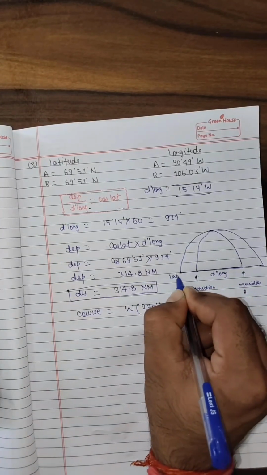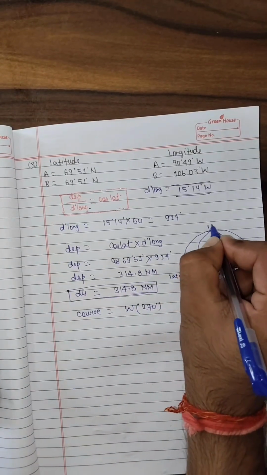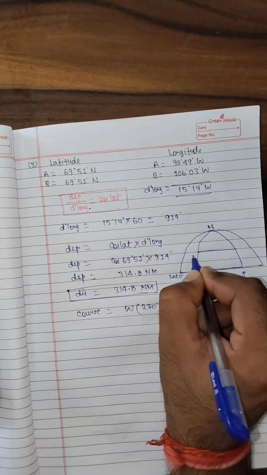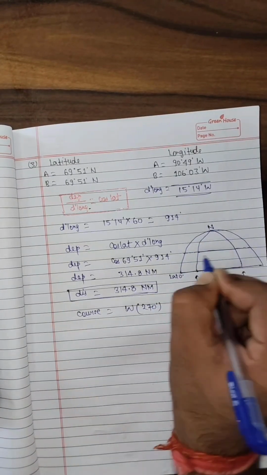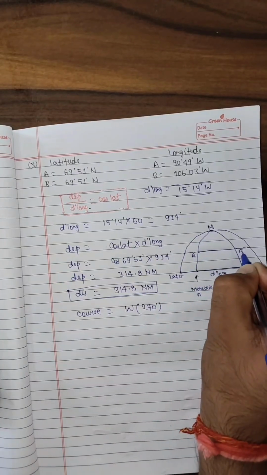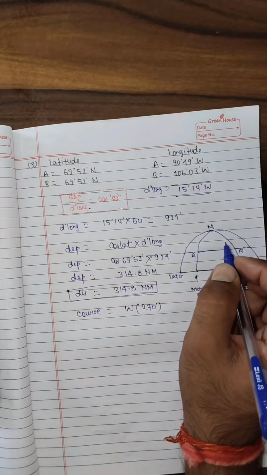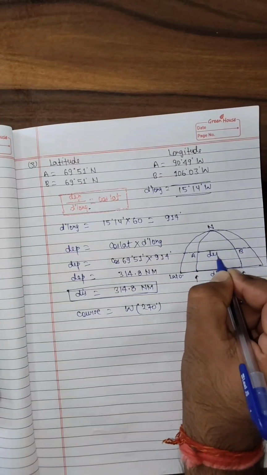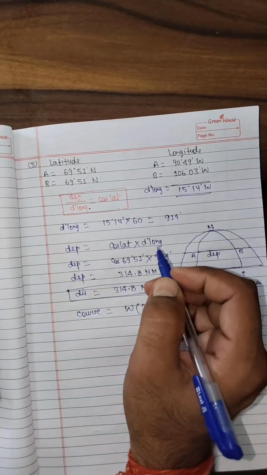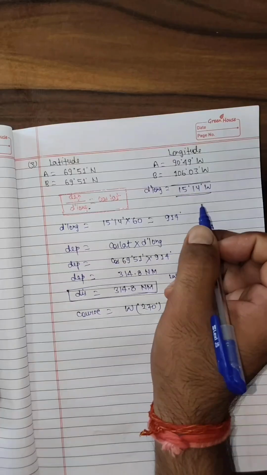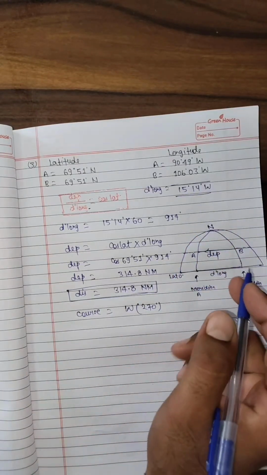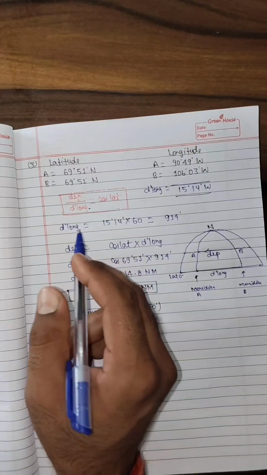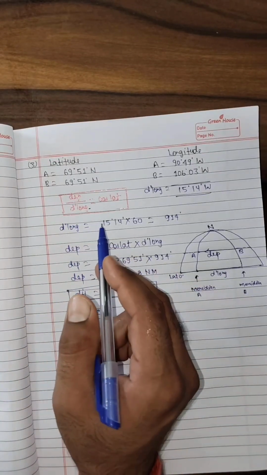This is your latitude 0 degree, this is your north pole, and this is your point A, point B. Okay, this one is your departure. Because it is going in a westward direction, so in exam time if you have to make the diagram, you can just make the diagram.